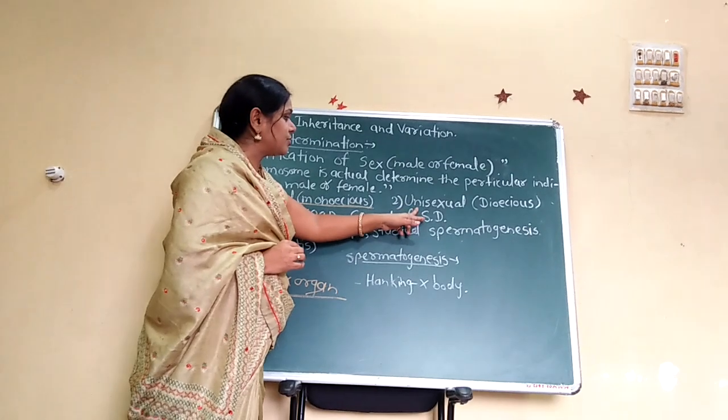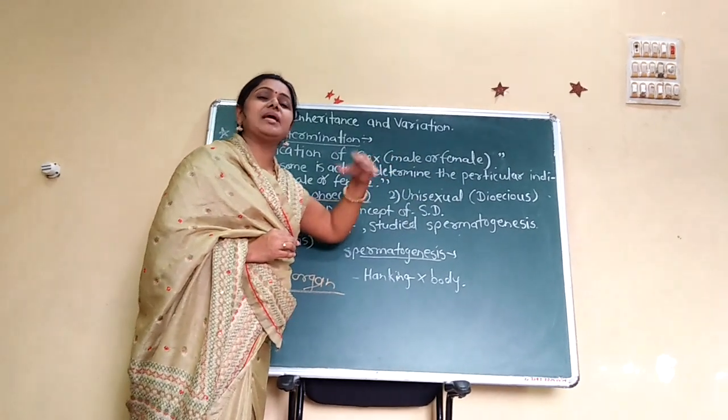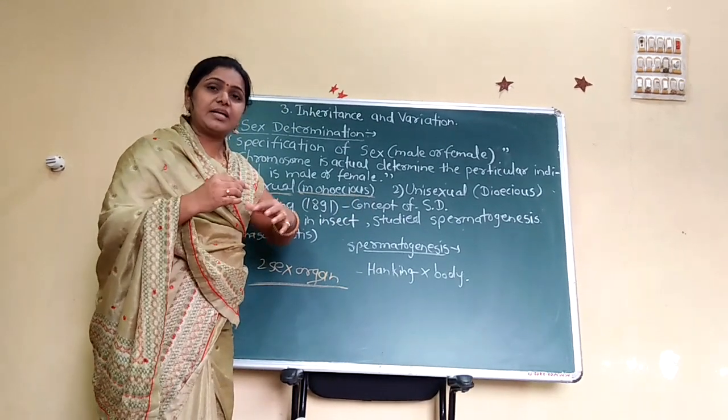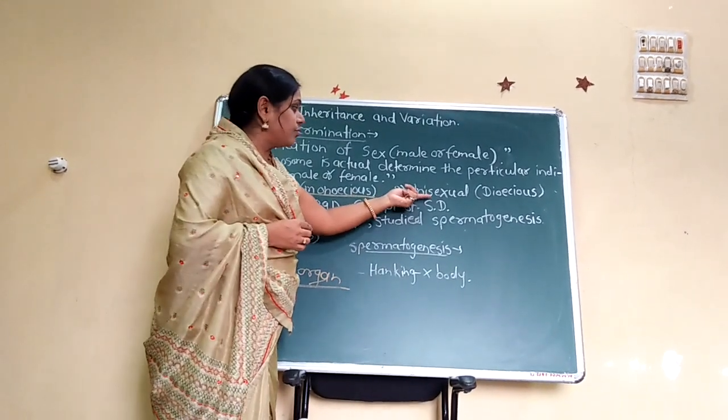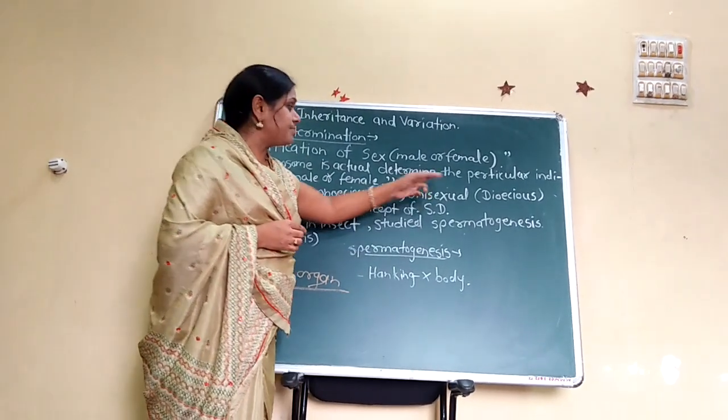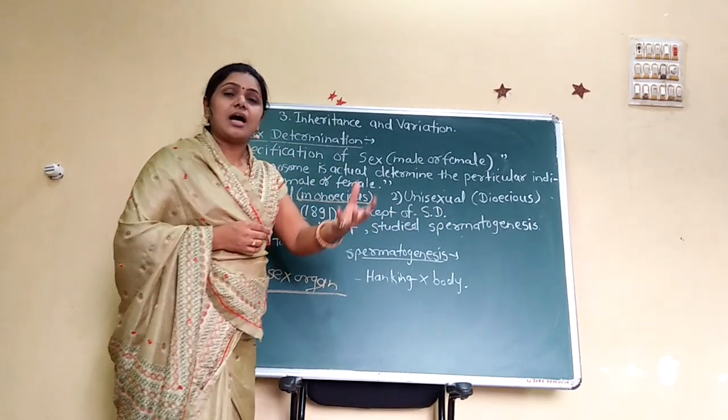And unisexual means the male and female sex organs are present on different individuals. Only the male sex organ is present in one organism and only the female sex organ is present in another.